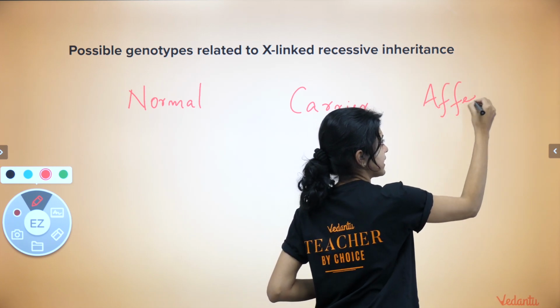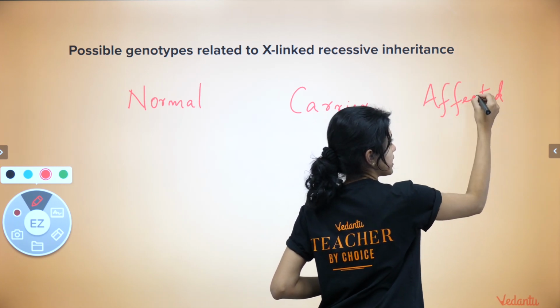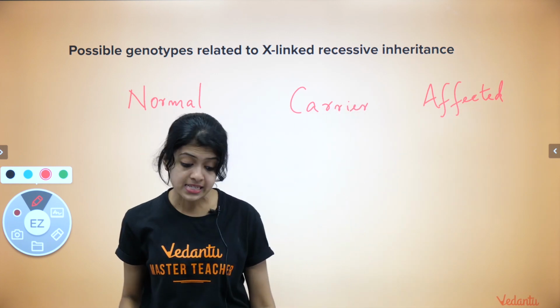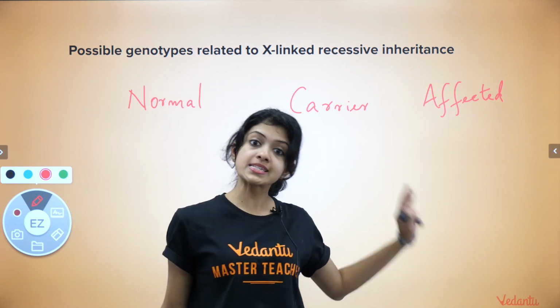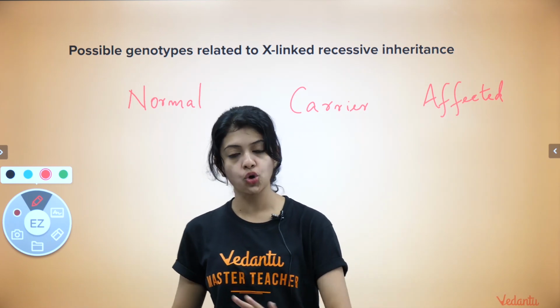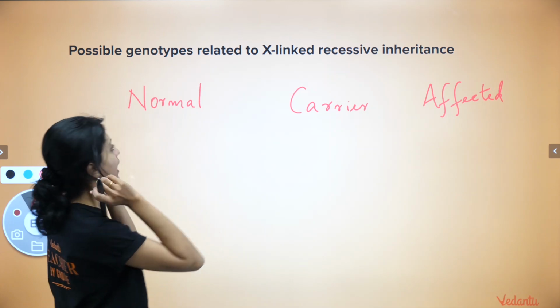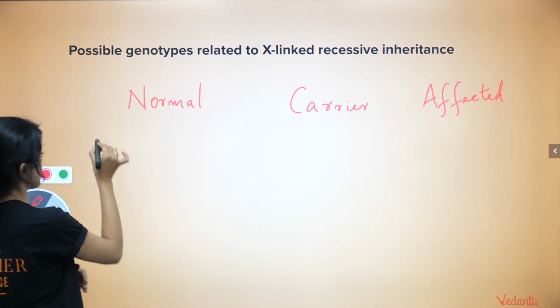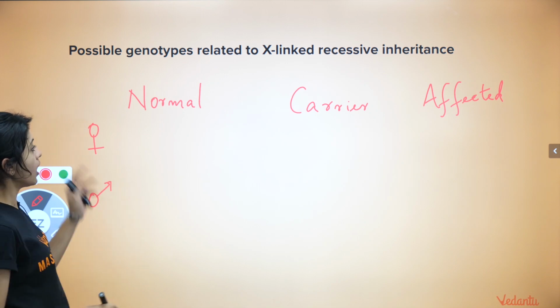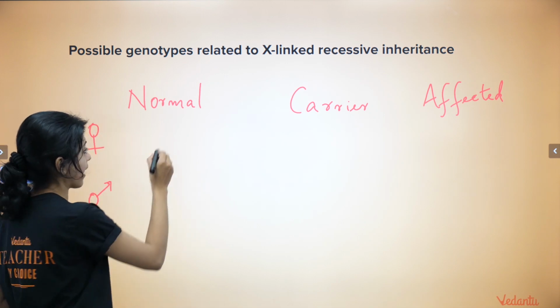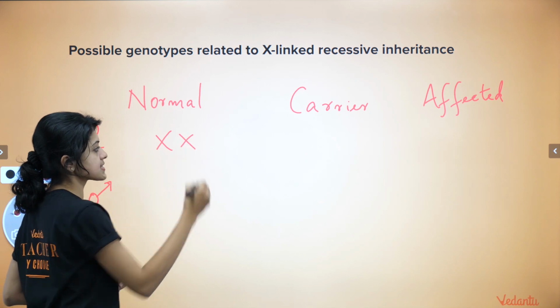We are specifically talking about hemophilia. Color blindness is also inherited exactly in the same pattern. For now, since we are still in Queen Victoria's story, let's talk about hemophilia. Let's talk about females and males. A normal female would have her genotype as this.